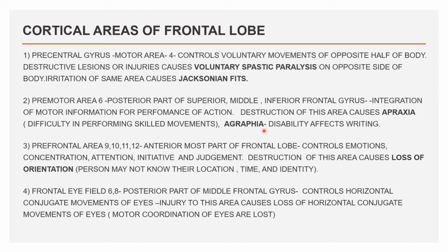Agraphia, a disability, affects the writing. Next, prefrontal area, that is 9, 10, 11, 12, which is located in the anterior most part of the frontal lobe. It controls emotions, concentration, attention, initiative and judgment. Destruction of this area causes loss of orientation. Person may not know their location, time and identity.